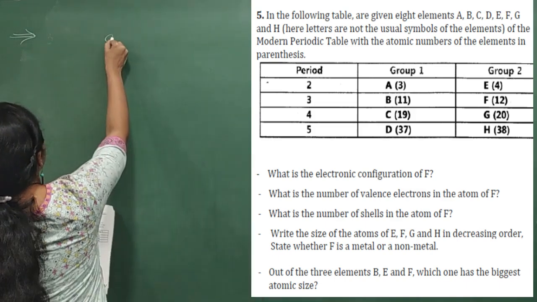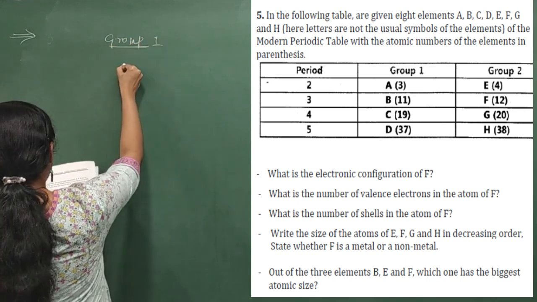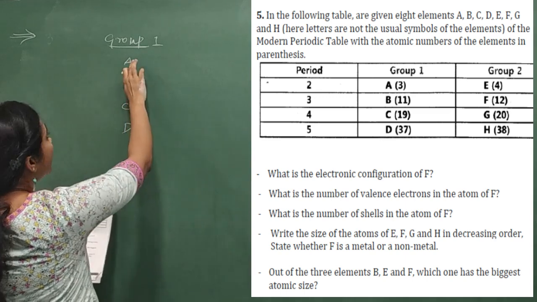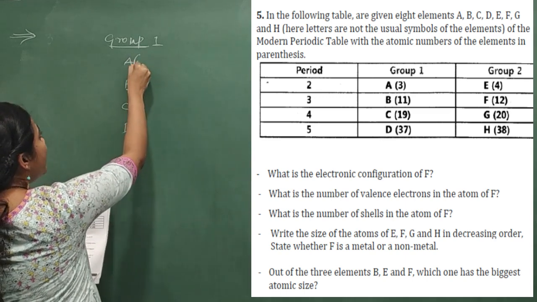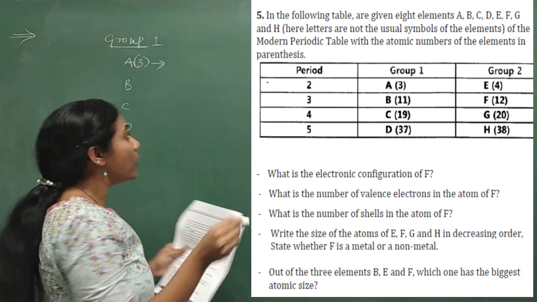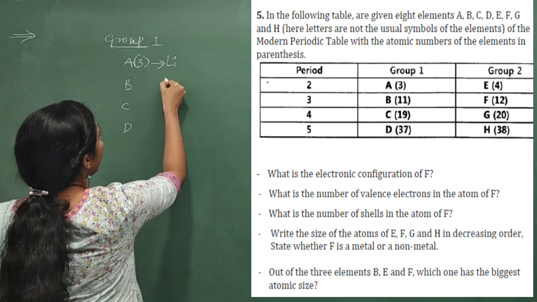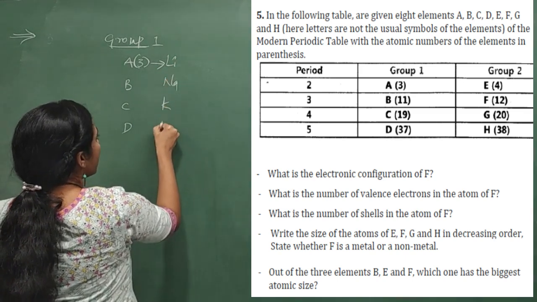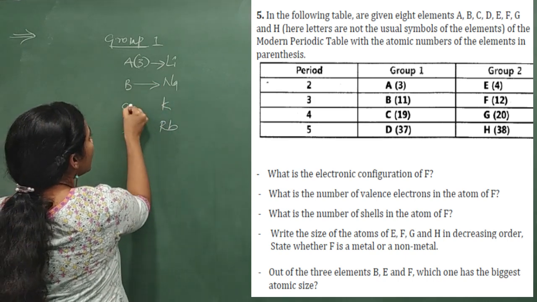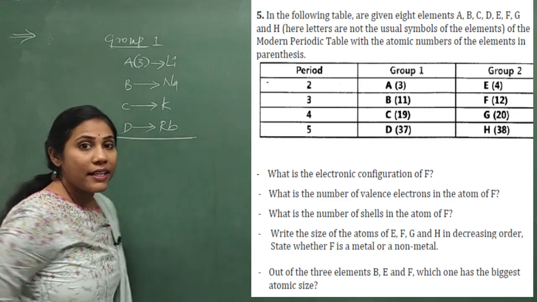Group 1 elements. So, in group 1, they have A, B, C, D. Atomic number is given. So, atomic number of A is 3. So, which element has got atomic number 3? Definitely lithium. So, below lithium, you will have sodium, potassium and rubidium. So your A is lithium, B is sodium, C is potassium and D is rubidium. Isn't it?